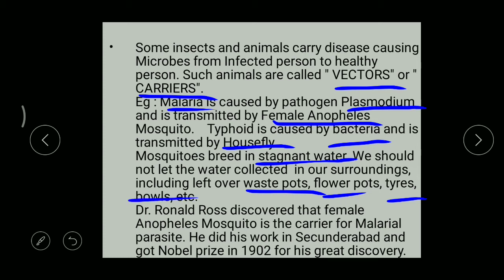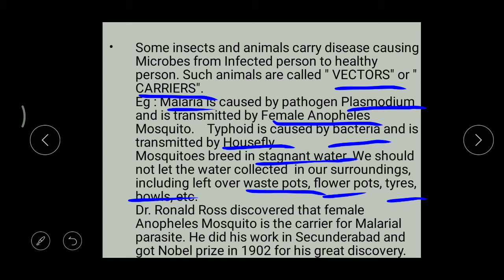Got it? Okay, so to control these mosquitoes, we should not allow the storage of water inside our home or outside our home, that is in our surroundings. And in the olden days, malaria was considered a very, very dangerous disease. Now we are not at all worried about malaria. Why? Because very powerful medicines are available, and within 1 week we can completely cure malaria.